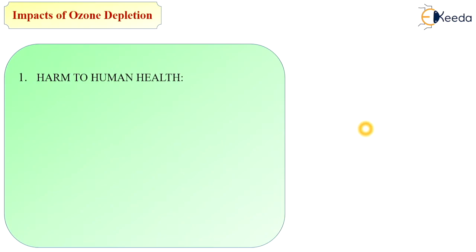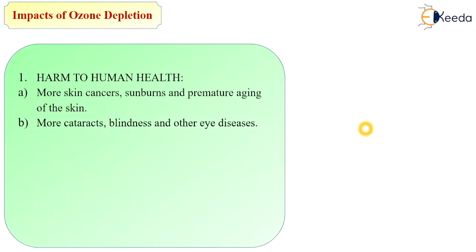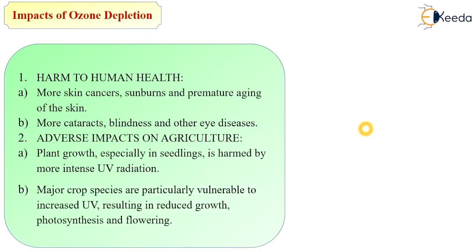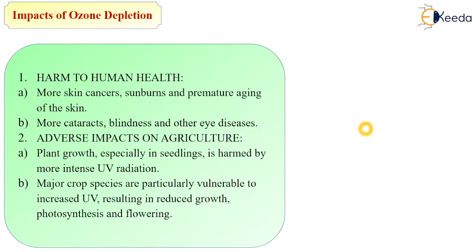Because of ozone depletion, it will be harmful to human health. How? More skin cancers, sunburns, and premature skin aging are occurring. More cataracts, blindness, and other eye diseases happen. The next impact is an adverse impact on agriculture. Plant growth, especially in the seedling stage, is harmed by more intense UV radiation. Major crop species are particularly vulnerable to increased UV, resulting in reduced growth, photosynthesis, and flowering.